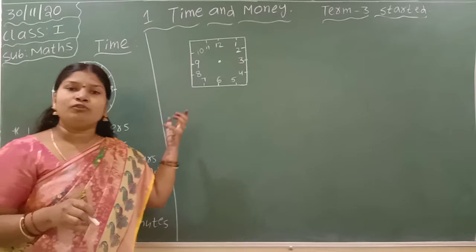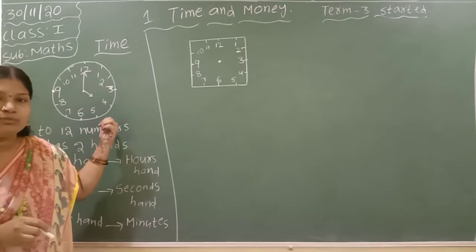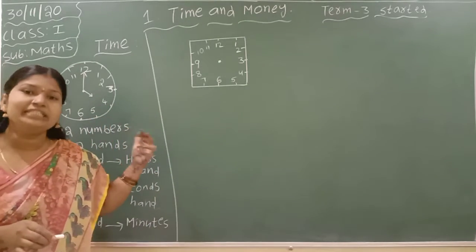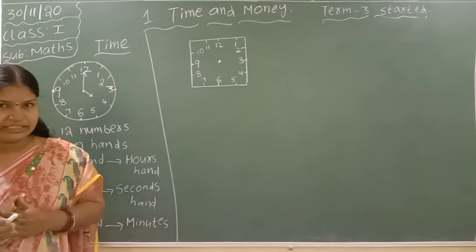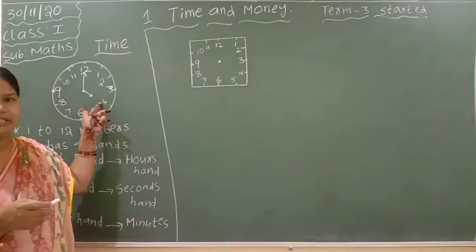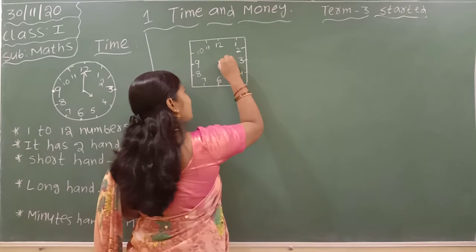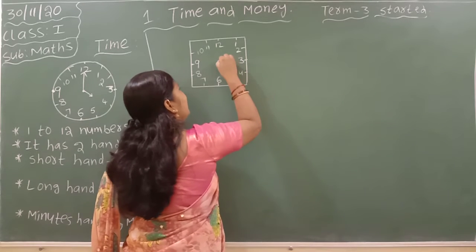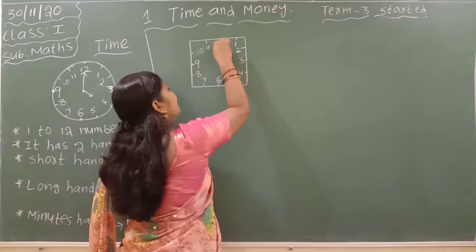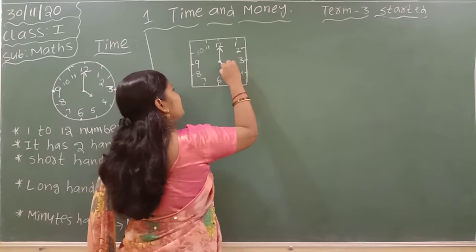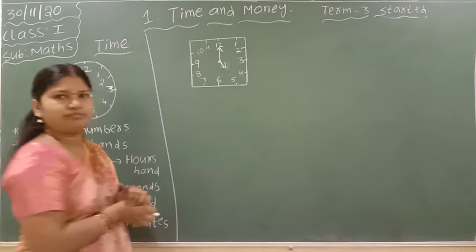So when the small hand moves from 4 to 5, we know that 1 hour is completed. 4 is completed, and the present time is now 5. The small hand should be at 5 and the long hand at 12. It is known as 5 o'clock.